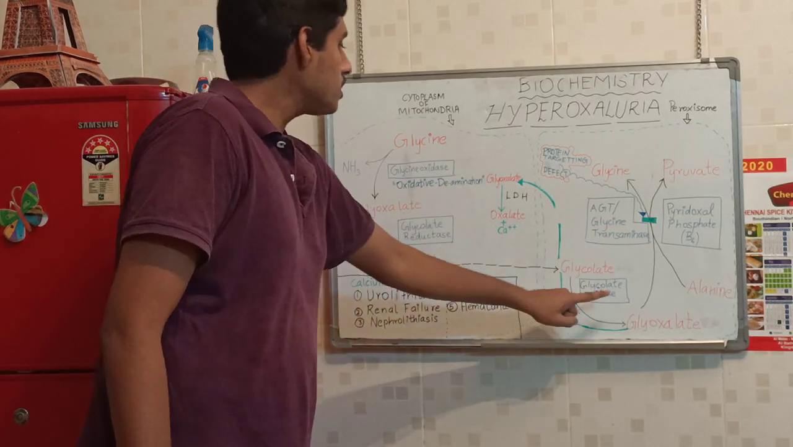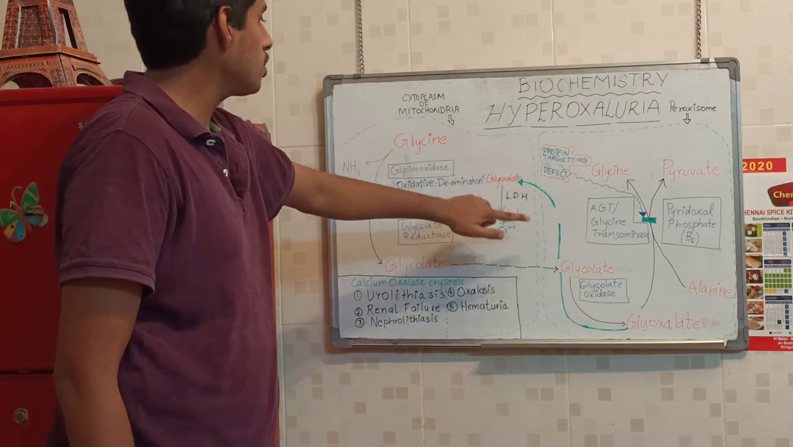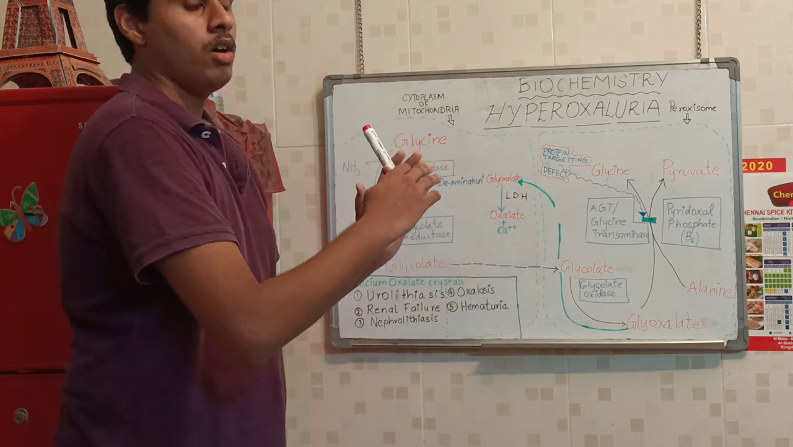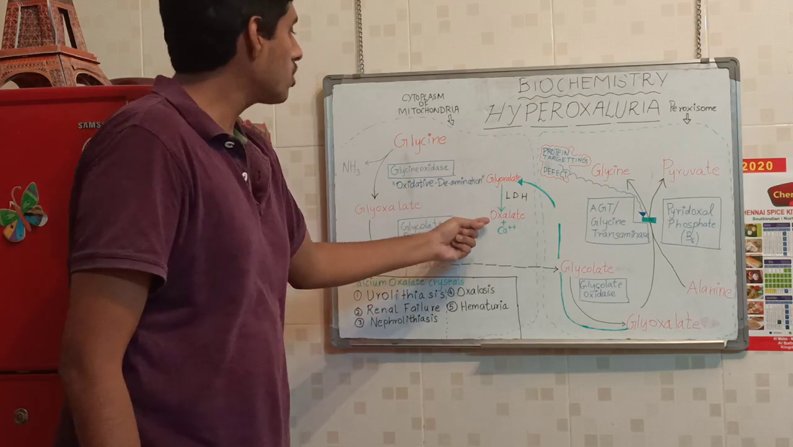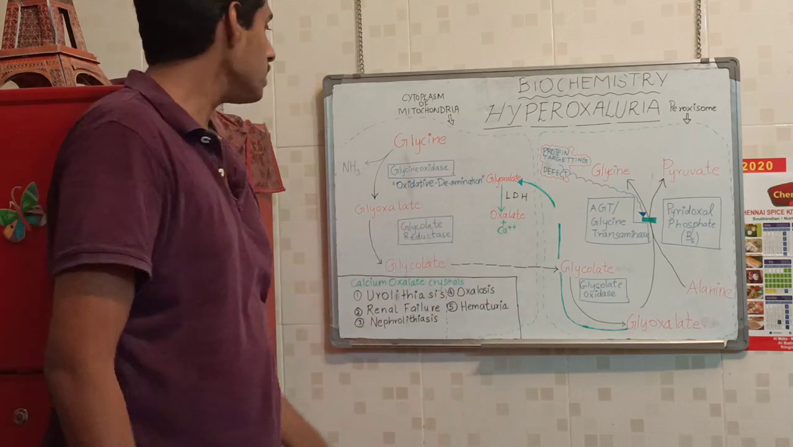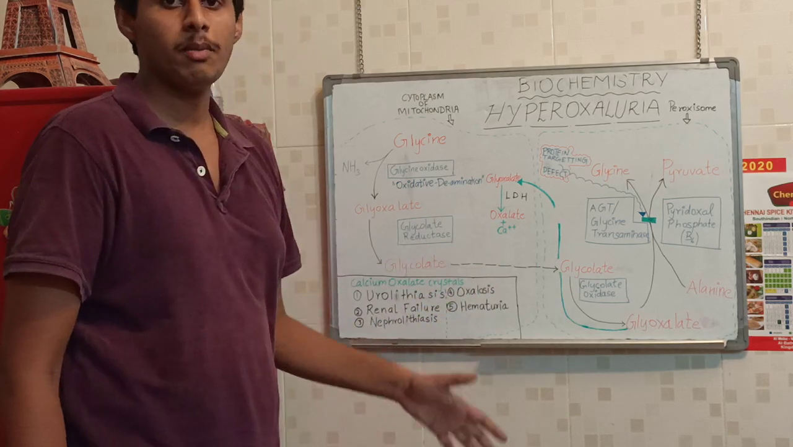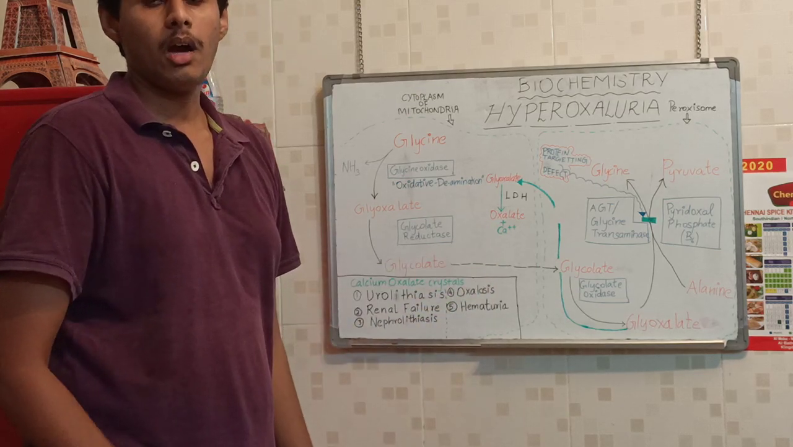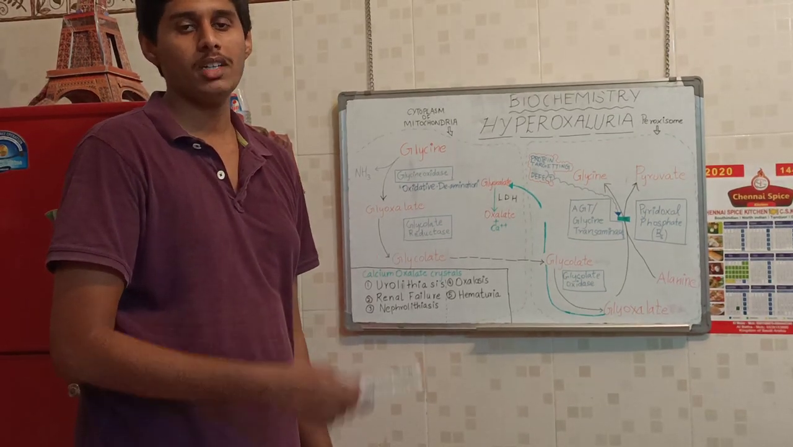So this glyoxylate will be deviated in this path. The glyoxylate will leak into the mitochondria, and this glyoxylate will turn into oxalate with the help of lactate dehydrogenase, and this oxalate will combine with calcium ions and start depositing in the kidneys and, to a greater extent, in organs elsewhere in the body.